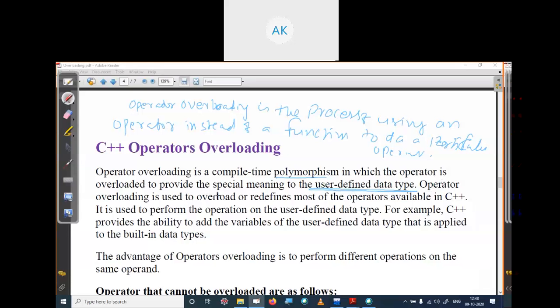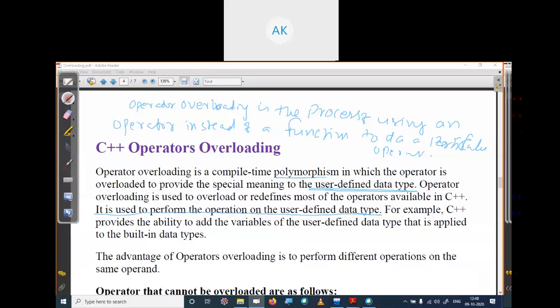Operator overloading is used to overload or redefine most of the operators available in C++. It is used to perform operations on user-defined data types.